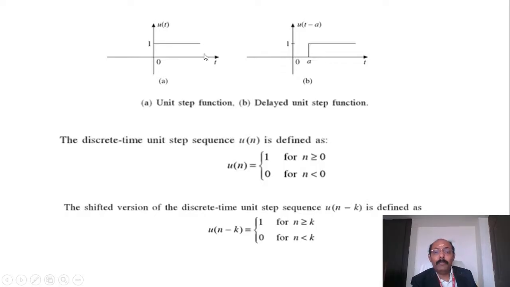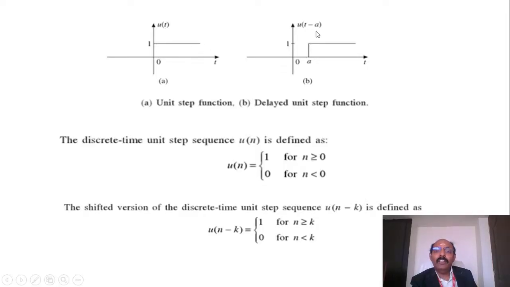U is nothing but dependent on this independent variable t. This is t equal to 0. At t equal to 0, u of t is equal to 1. So I mention this as the unit step. The value is 1, so I can call this the unit step function. Once it rises to 1, the value retains its magnitude.